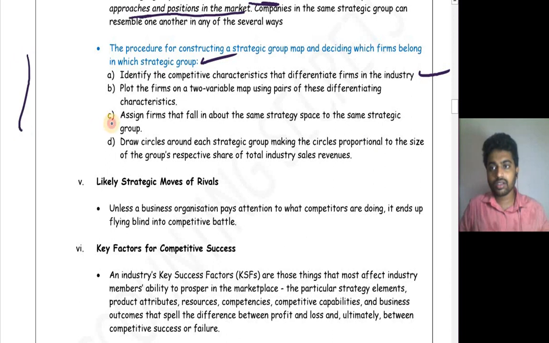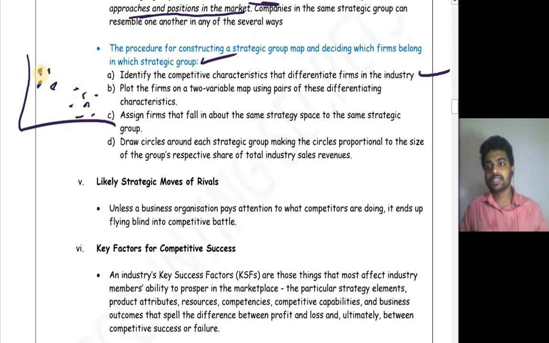So, I will do it like this, here one from here, one from here, one from here, one from here, one from like this. So what you will do now, you will group similar kinds of firms like this.